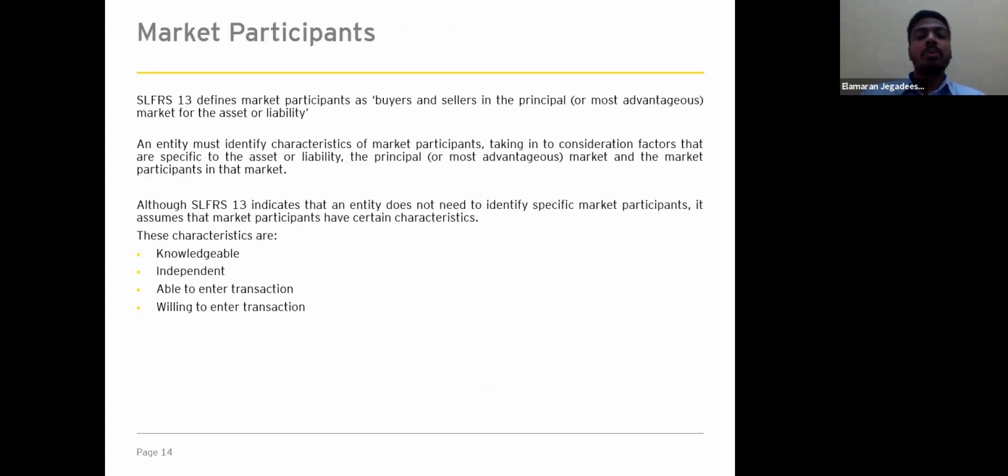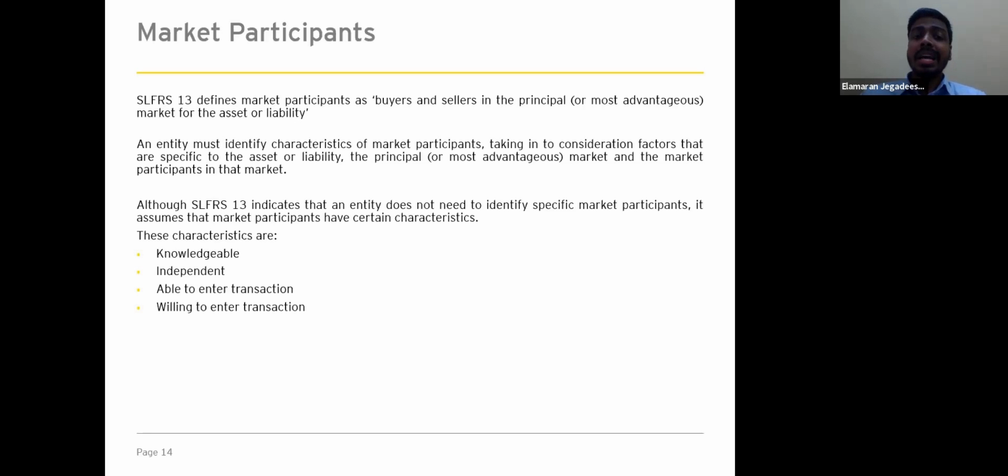Right. So moving on to the next slide, here we have included the sections in relation to market participants. The standard defines market participants as the buyers and sellers in the principal or the most advantageous market for the asset or liability. When measuring the fair value, the entity is required to use the assumptions that market participants would use when pricing the asset or liability.